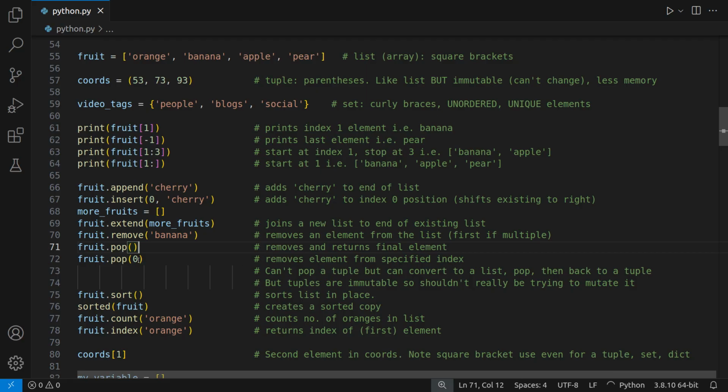Now, if you pass a parameter to pop, you can actually remove from a specified index. So you might use 0 to remove the first element instead. And again, this becomes whatever you're removing.